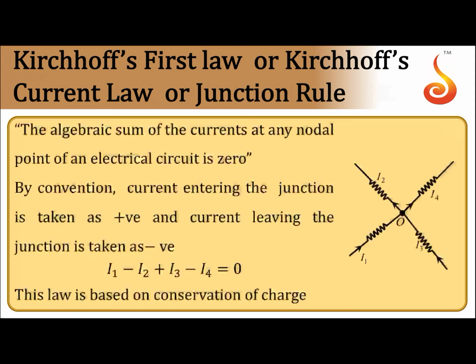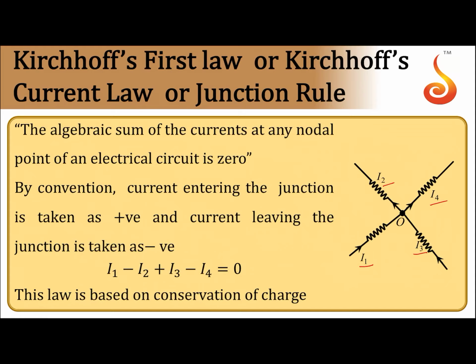In order to understand this law, we will consider a circuit as shown in the diagram. O is a node, and I1, I2, I3, I4 are the currents acting at O. Now if you look at this, I1 is the current entering the node O, I3 is also entering, whereas I2 and I4 are leaving. According to our sign convention, currents entering the node are taken as positive, and currents leaving the node are taken as negative.